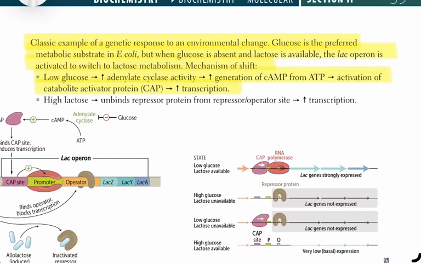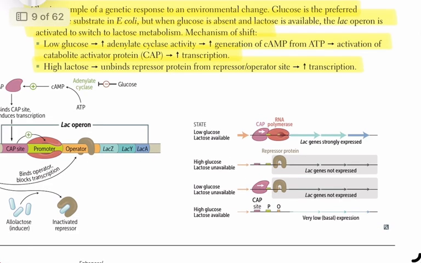2. When lactose is high, allolactose, which acts as an inducer, binds to the repressor protein. This binding inactivates the repressor and causes it to unbind from the operator site, allowing transcription to increase. The combined effect depends on the availability of glucose and lactose.